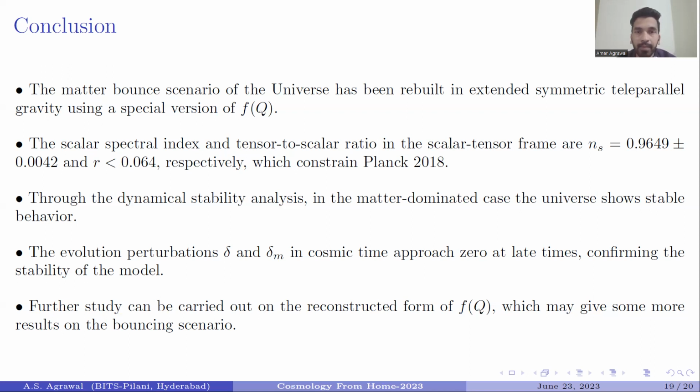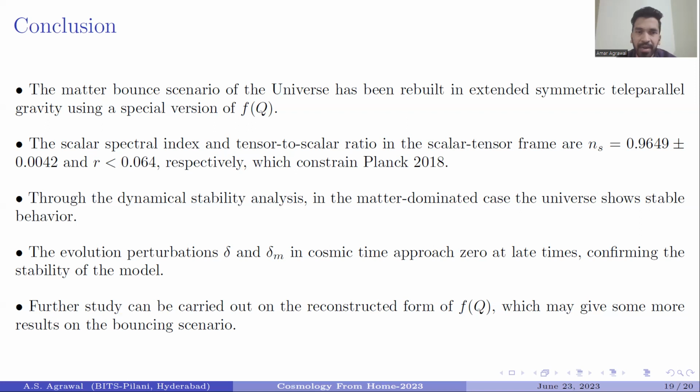Through the dynamical system analysis, we have analyzed that in the matter-dominated case, the universe shows stable behavior, while for the radiation-dominated case, the universe shows unstable behavior. From the evolution of the perturbations of the Hubble parameter and the energy density parameter in cosmic time, they are approaching zero at a late time, confirming the stability nature of our model in most of the domains.